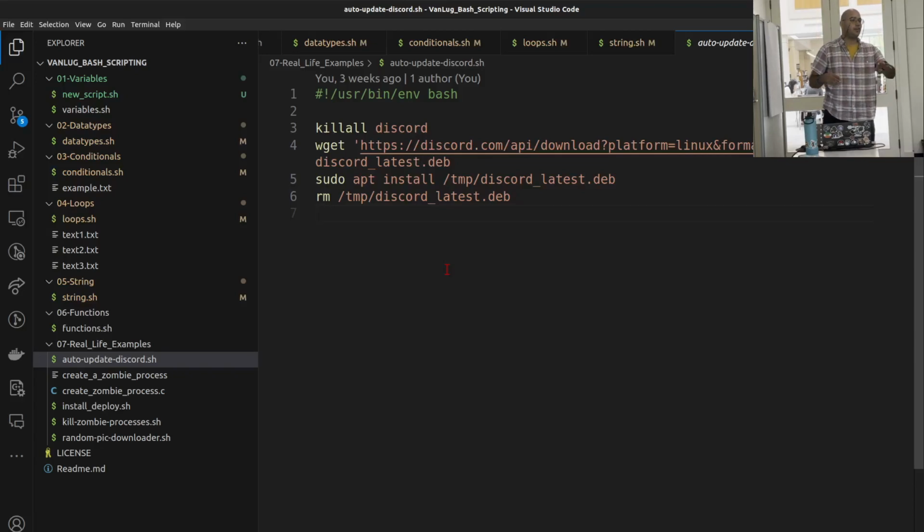So whenever I see the update thing, I do not go to the website, download it, and install it again. I just run this bash script and be done with it. Automation. Pretty good. Yeah.